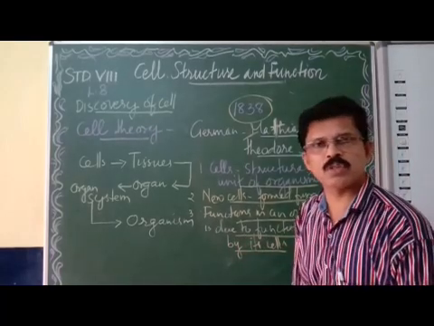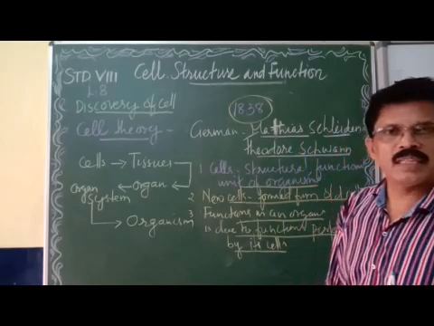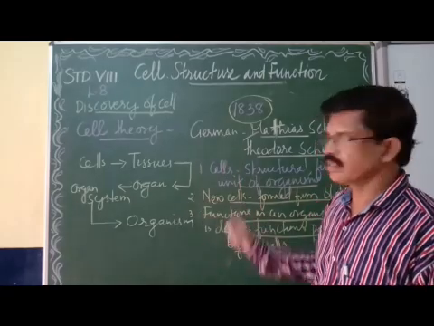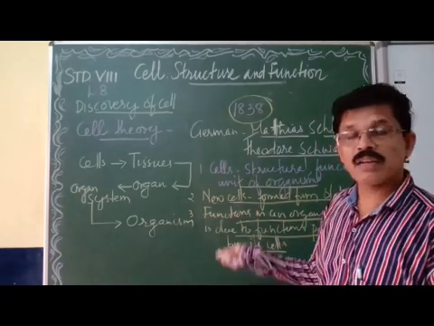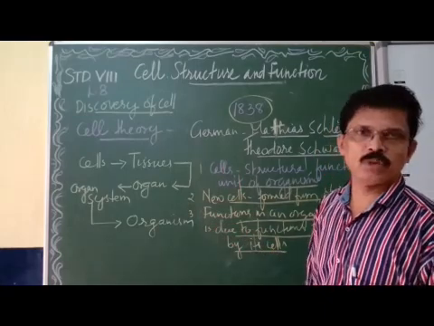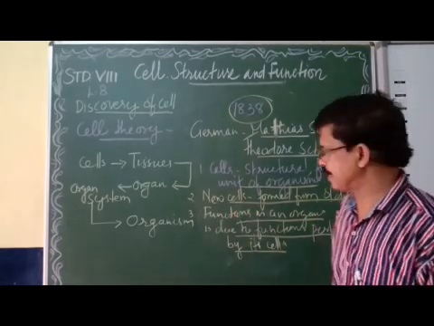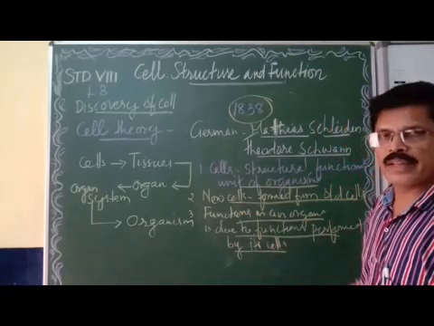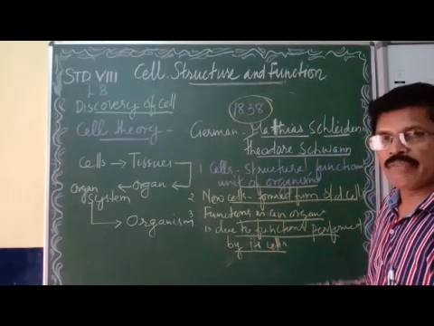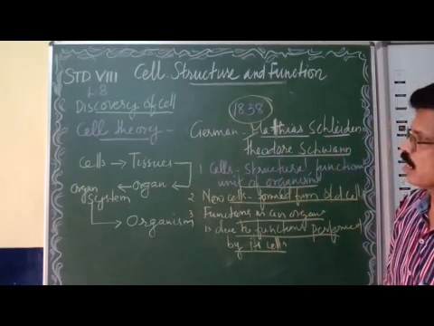So what are the three main concepts of cell theory? You got it? Who introduced the cell theory? Two German scientists, Matthias Schleiden and Theodor Schwann, in 1838. Clear. Now, what are the three points? Cells are the structural and functional unit of all organisms. I told you why cells are called structural and functional unit. Now, new cells arise or are formed from the pre-existing cells. Last point, the functions in the body of an organism are due to the functions performed by its cells. These are the three important points about the cell theory.